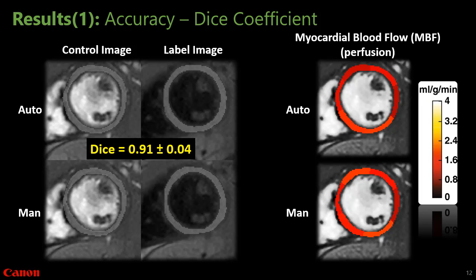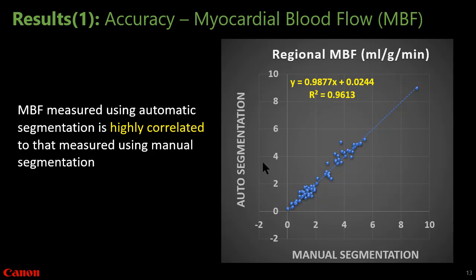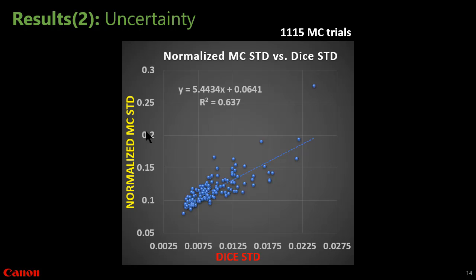And this is the result of our study. Overall, over the test sets, we achieved a 0.9 Dice accuracy. And on the right are the myocardial perfusion maps, the quantitative maps that we care about. The automatic segmentation has very similar performance to the manual segmentation. In the overall quantitative assessment, we can see that the MBF measured from automatic segmentation is highly correlated with that measured from reference manual segmentation.